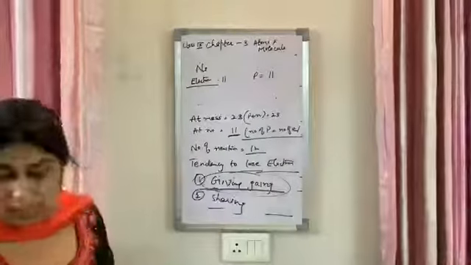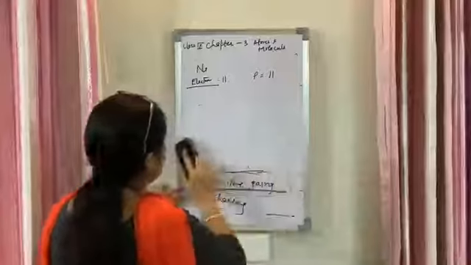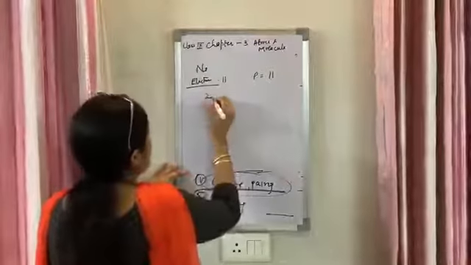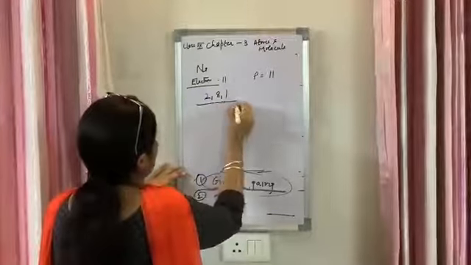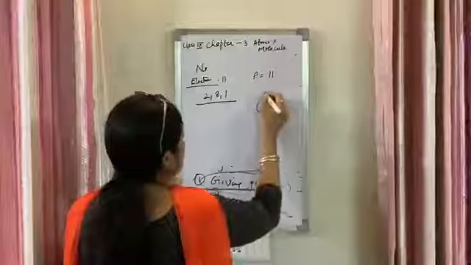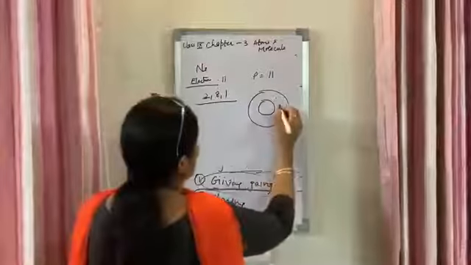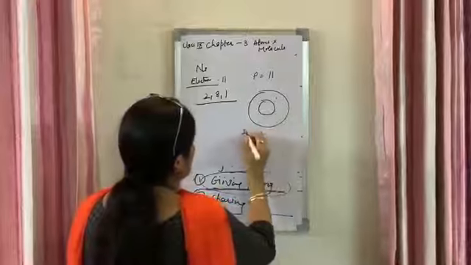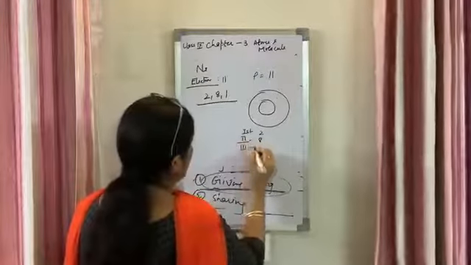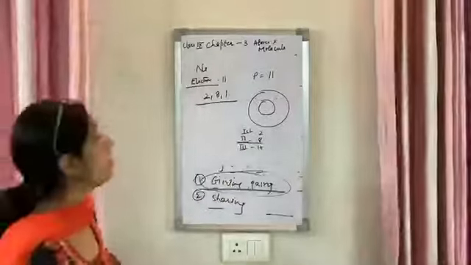Now what happens when we see the distribution? This you will also study in chapter 4, beta ji, but I am giving the concept of ion here. This is the distribution of electrons in the shells. In the atom, the nucleus is there and shells are there. In the first shell, the maximum number of electrons is 2, second shell 8, and third shell 18. Okay. So when a shell is completely filled, it becomes stable.